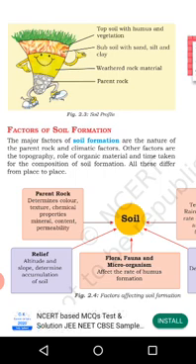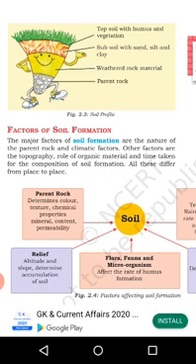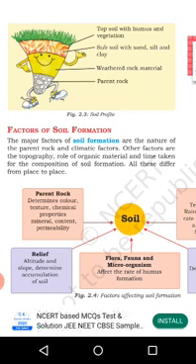They are topography, role of organic matter and time taken for soil formation. And all these things differ from place to place. Then see how these factors affect soil formation.